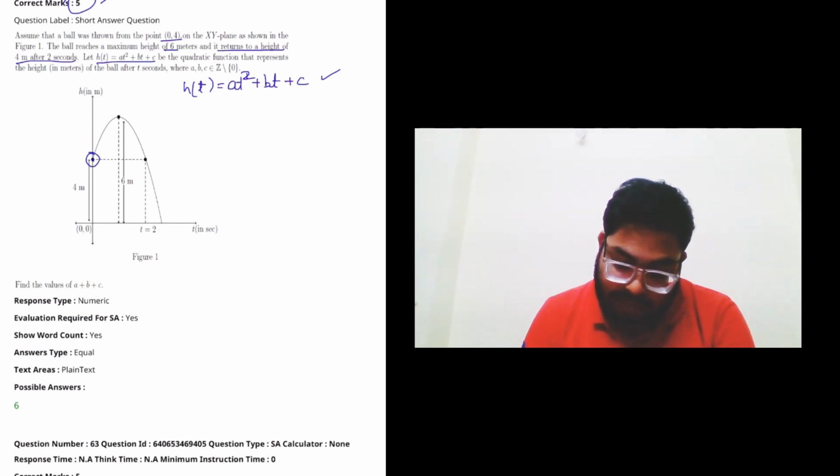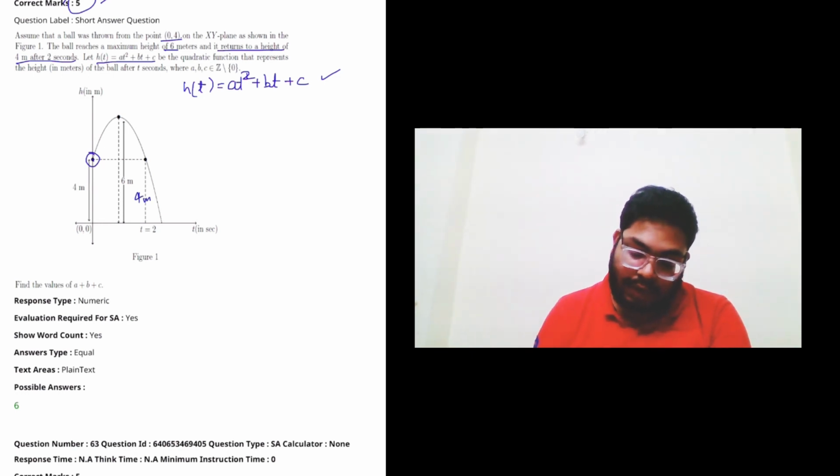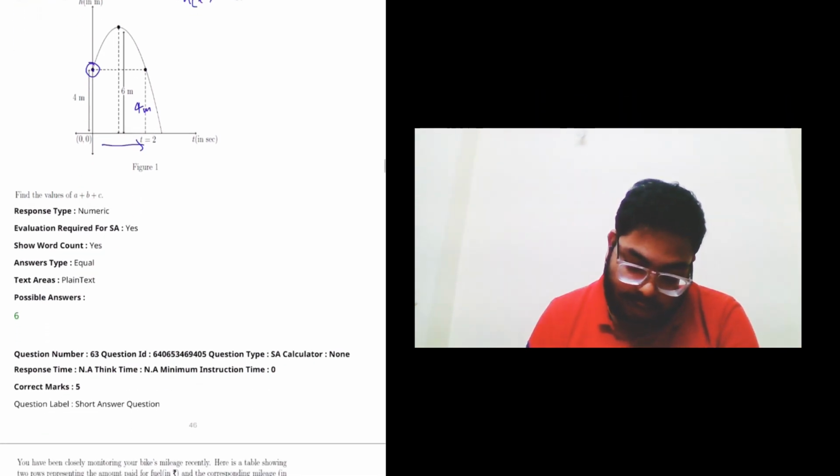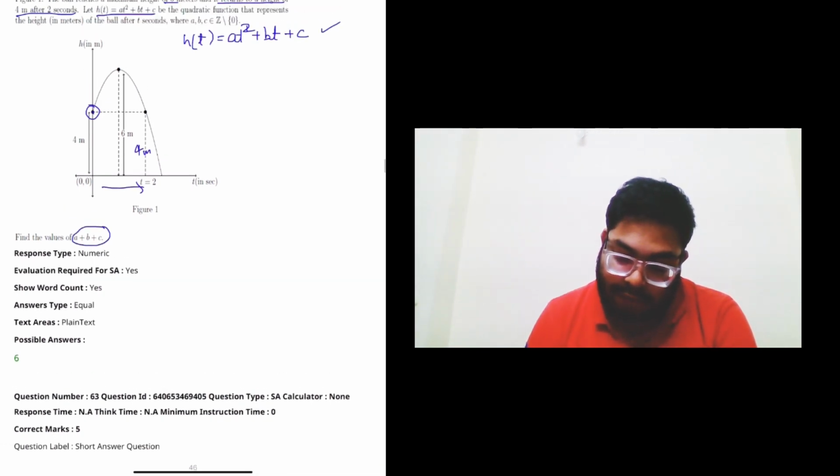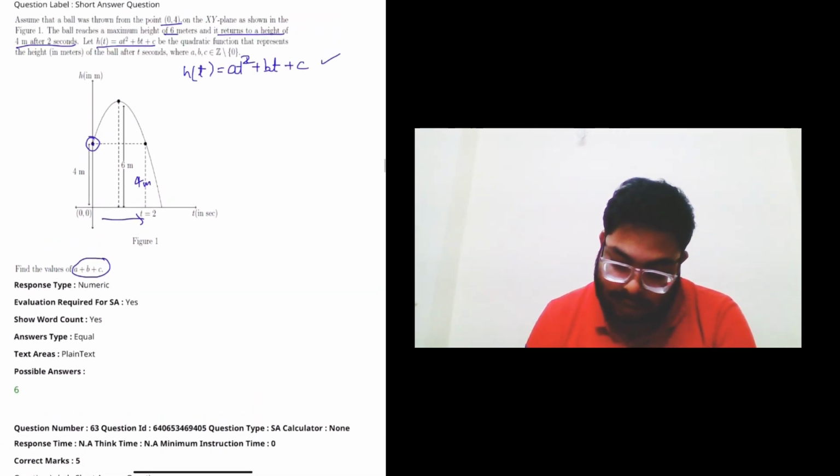The ball reaches a maximum height of 6 meters, and returns to a height of 4 meters after 2 seconds. So this is 4 meters. After 2 seconds in this direction, the ball reaches 4 meters. So let's find the value of a plus b plus c. We have to find the value of a plus b plus c.